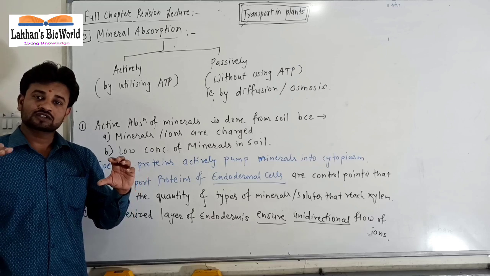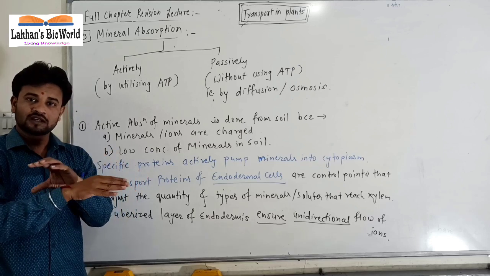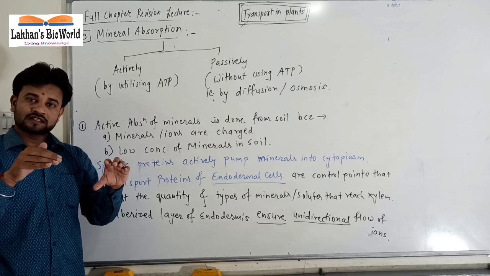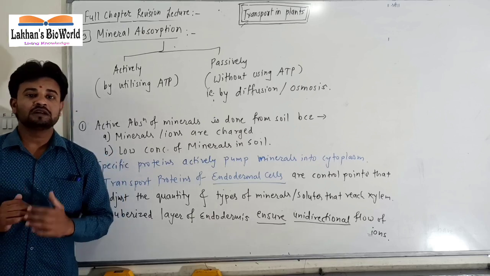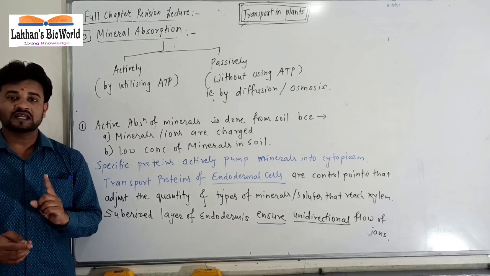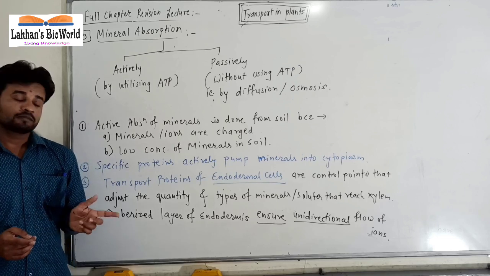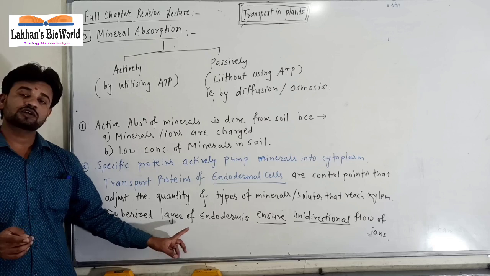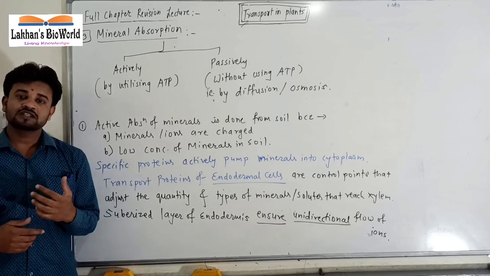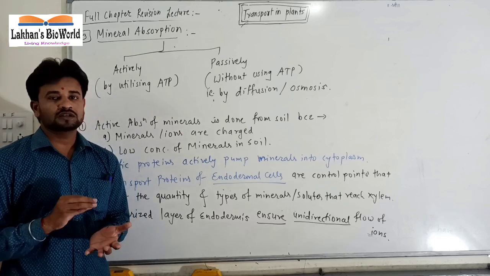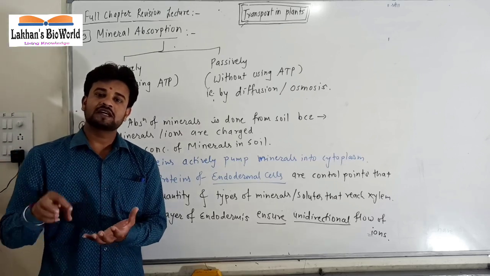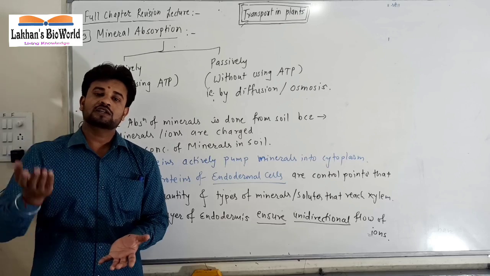Minerals come through the epidermis, then the cortex, dissolved in water, up to the passage cells, and from the passage cells they reach the xylem. And thus the movement of minerals is also only in one direction, due to which part? Due to the suberized layers of endodermis. So thus minerals are absorbed. Ultimately they are mixed into xylem, and after mixing with water in the xylem, they are simply translocated